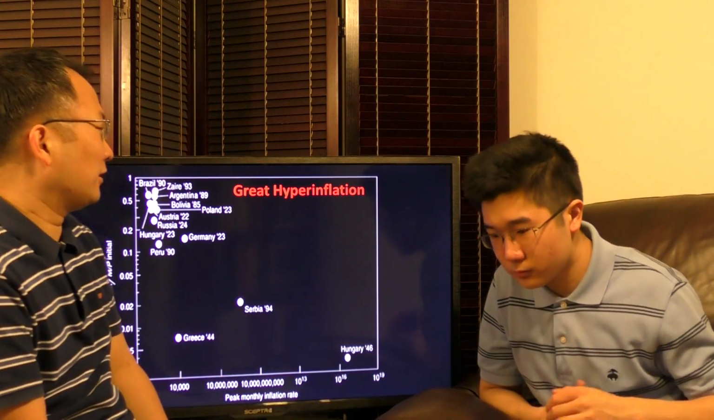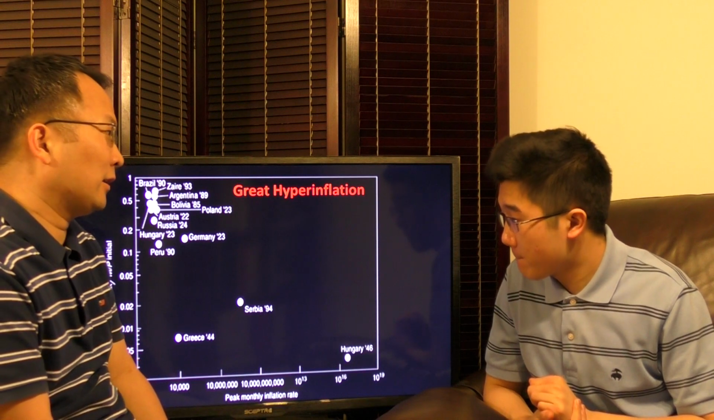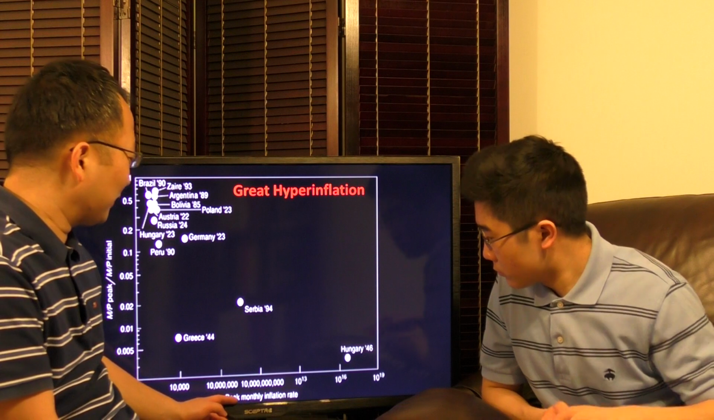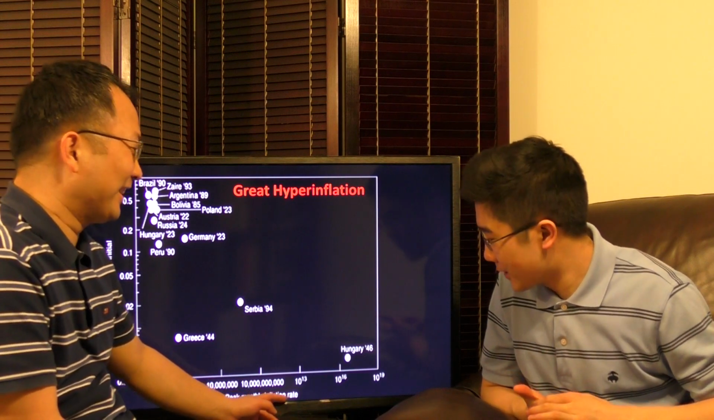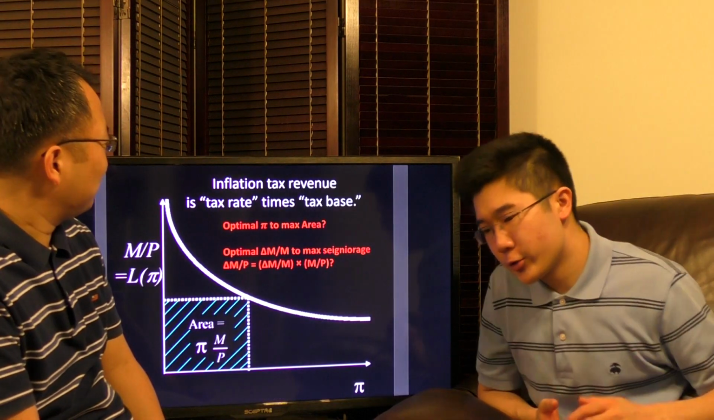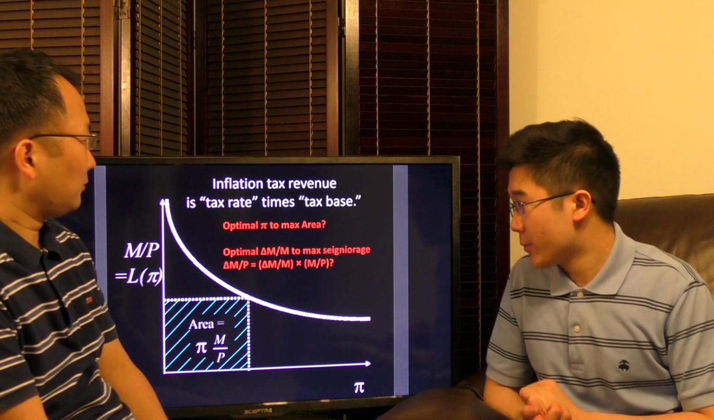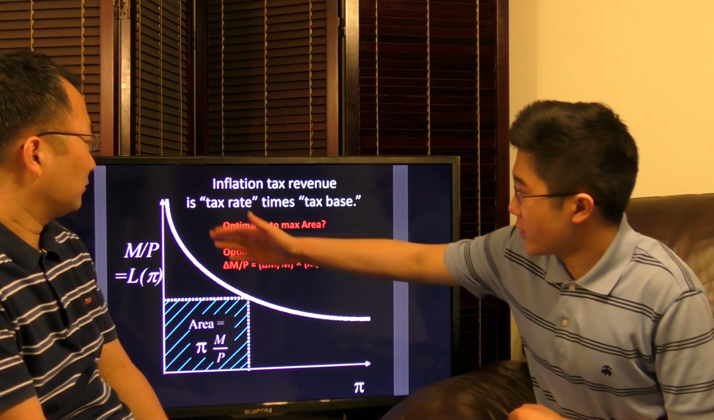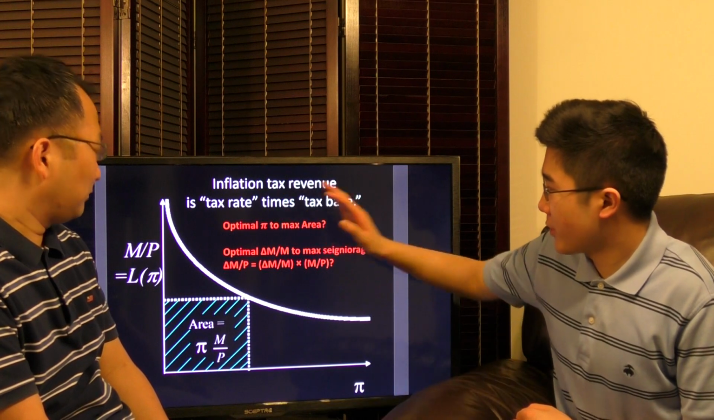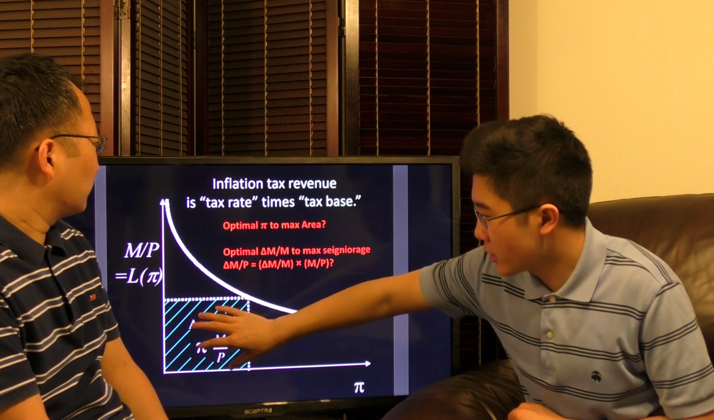It's amazing how addictive it can be when you put in more money to finance your debt. And it's amazing because it's the peak monthly inflation rate. It's not annual; it's monthly. So we talked about the inflation rate and the tax rate, and this is how it works: inflation tax equals tax rate times tax base. We need to look at the optimal inflation rate to maximize the area of the inflation tax.